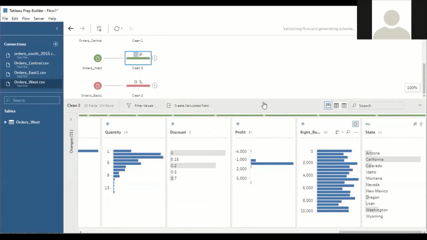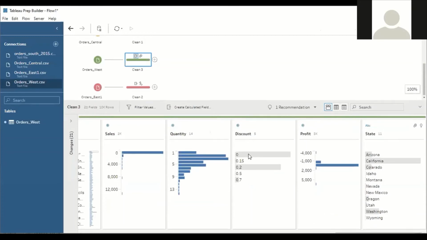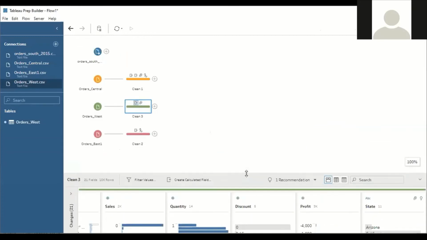So I have removed all the fields which start from the right from the order West sheet. Now we can further analyze and find more missing values and mismatched data.